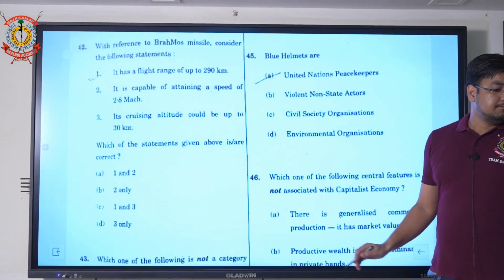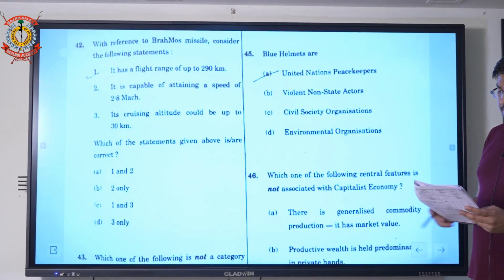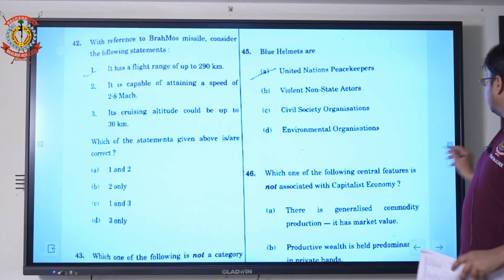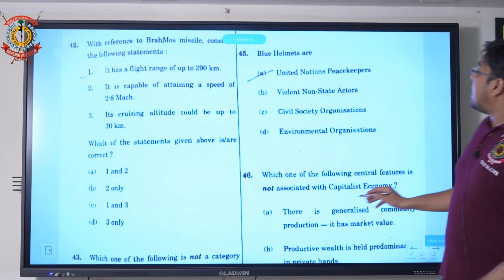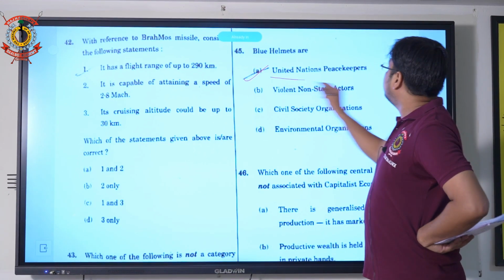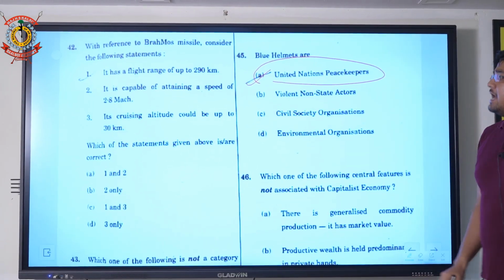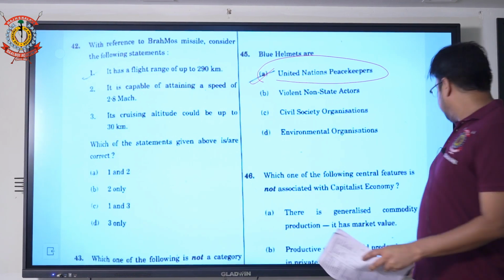If we move further, question number 45, blue helmets. They've asked about the blue helmets. Option A, that is United Nations peacekeeping blue helmets. So option A is correct.